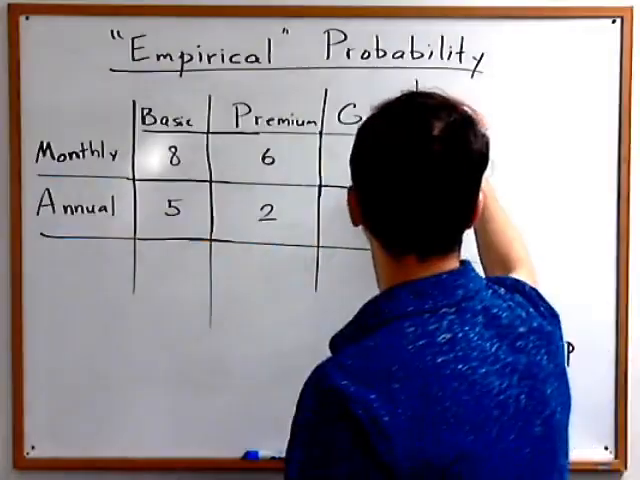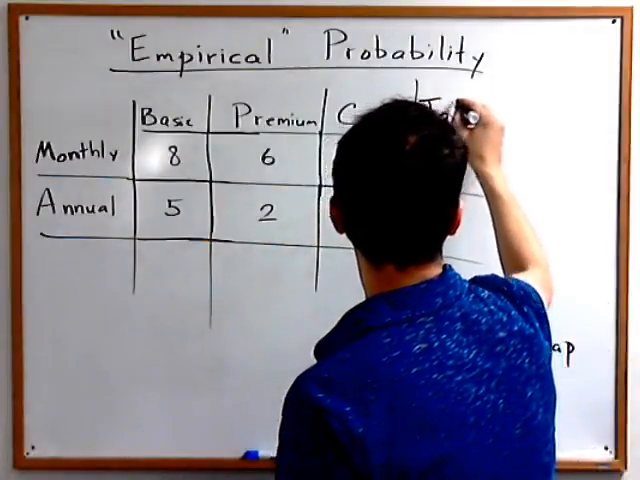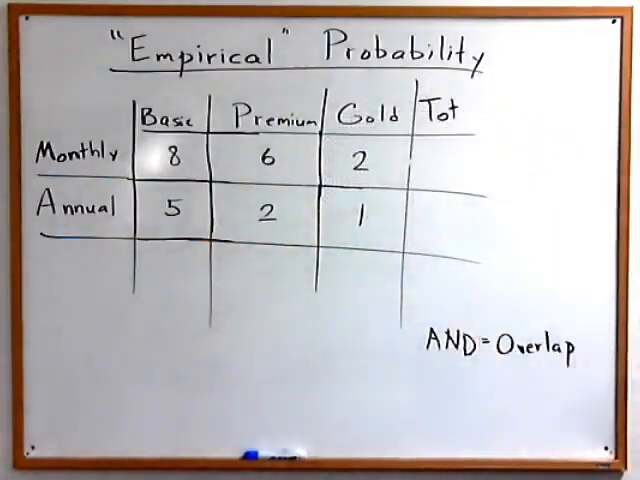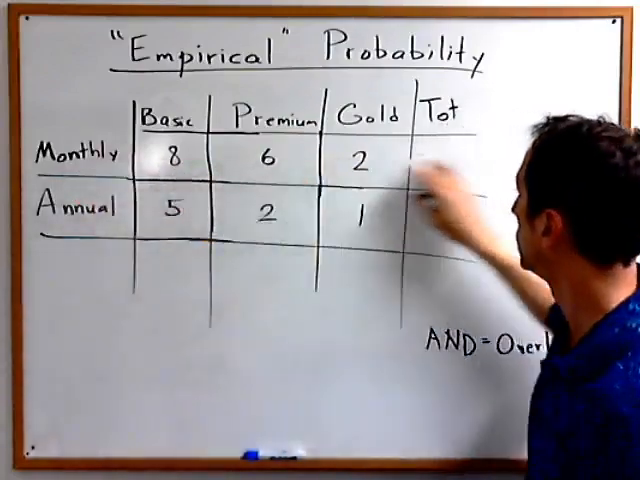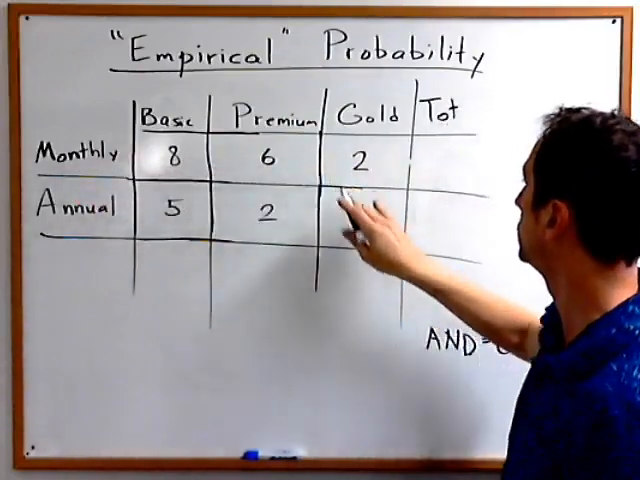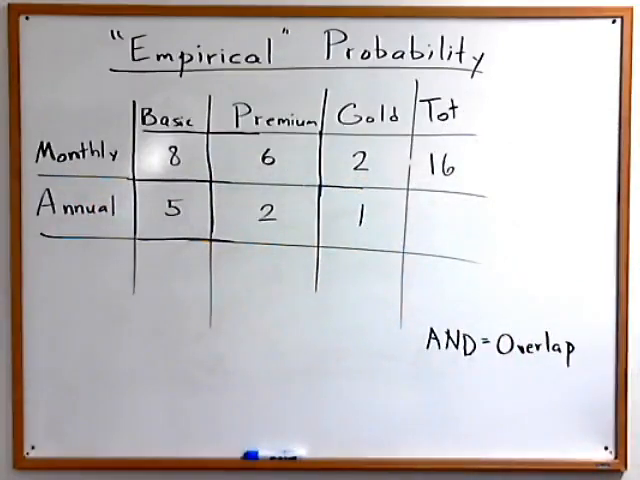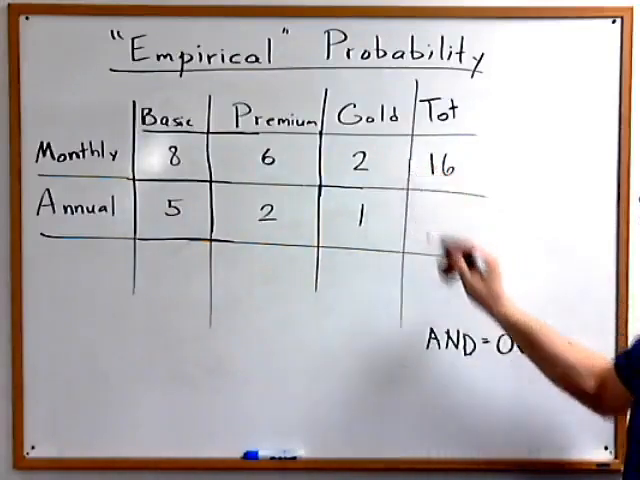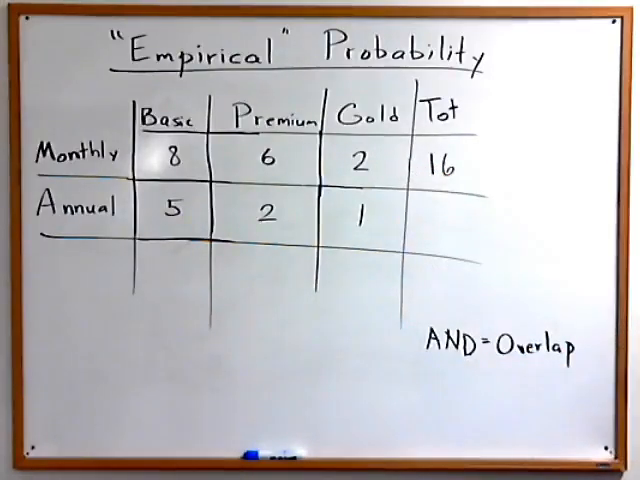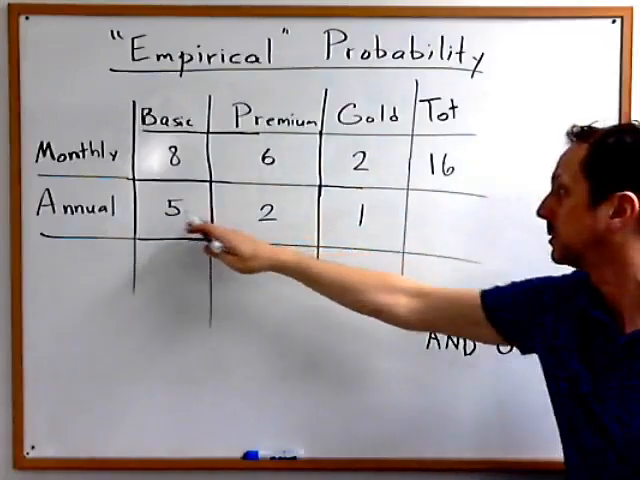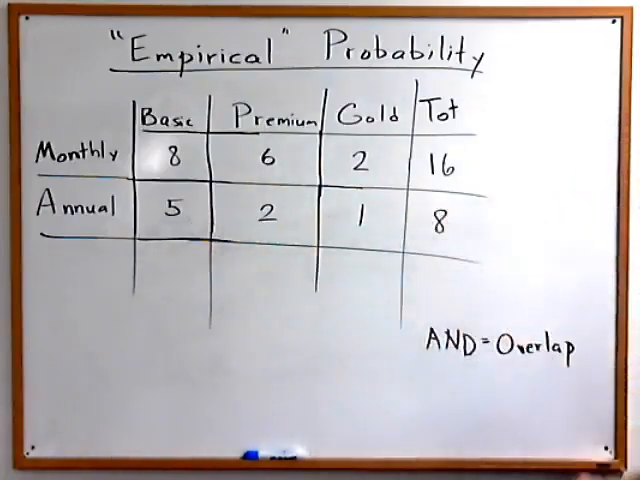So if we make another column that says total on top, then we're really going to be finding row totals. For example, what's the monthly total? 8 plus 6 plus 2, that adds up to 16. So there's a total of 16,000 monthly subscribers. Okay, I'm sure you could fill in the rest. What's the total number of annual subscribers? That would be across this row, 8,000.